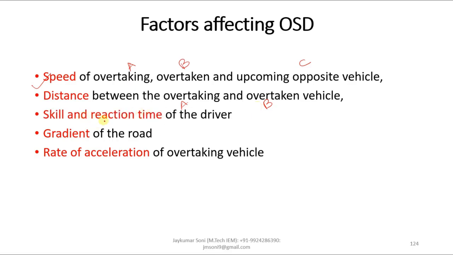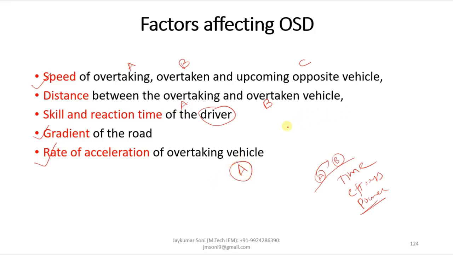Then the skill and reaction of the driver, and the gradient of the road. If there is a gradient, with A behind B, then A will have to put in more time, more effort and more power in order to overtake this vehicle. And last is the rate of acceleration of the overtaking vehicle, which is A.